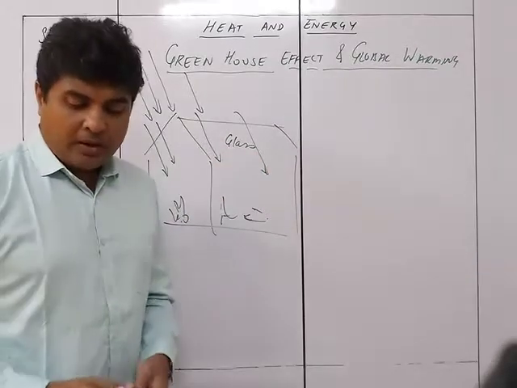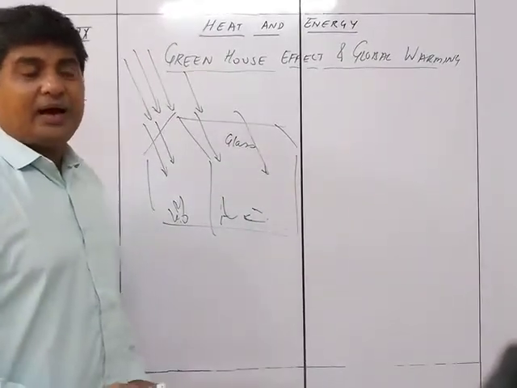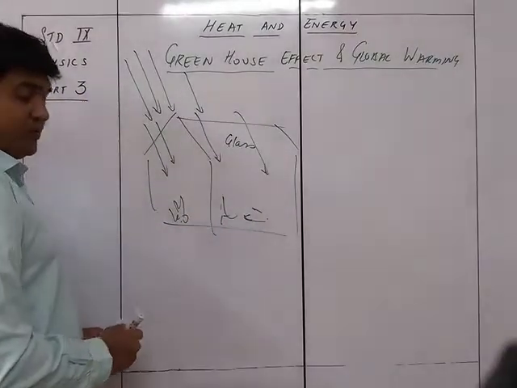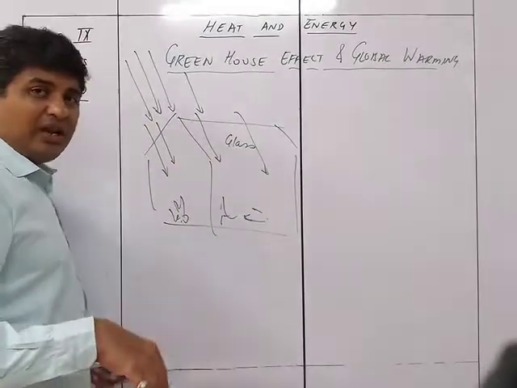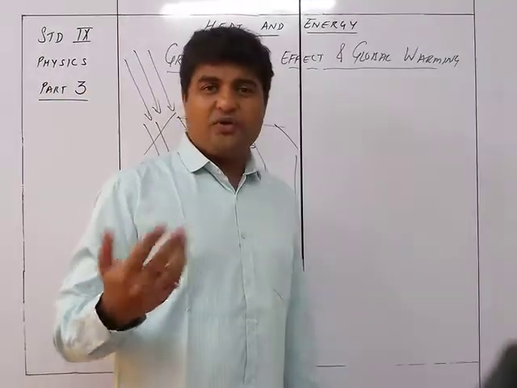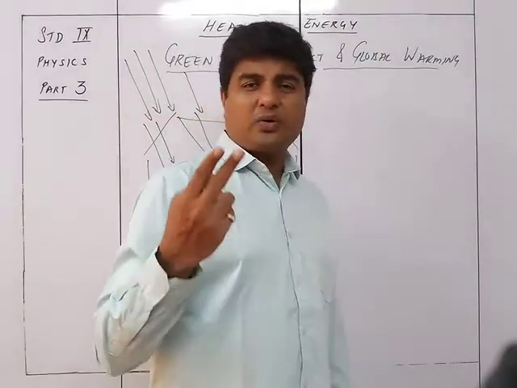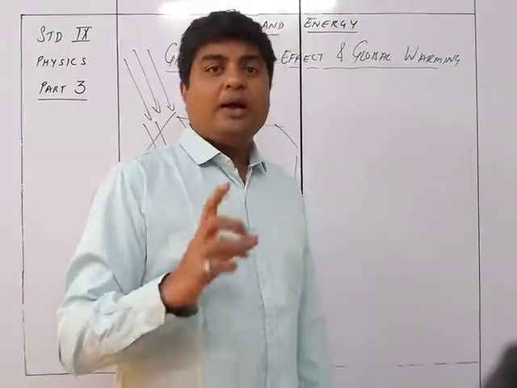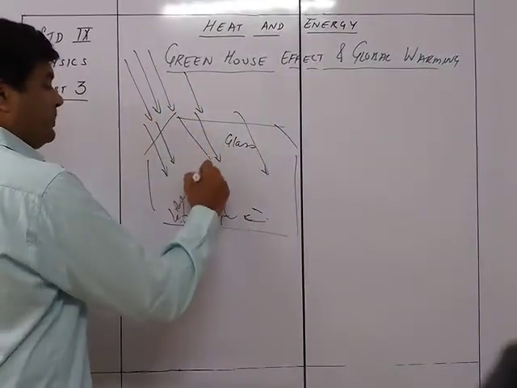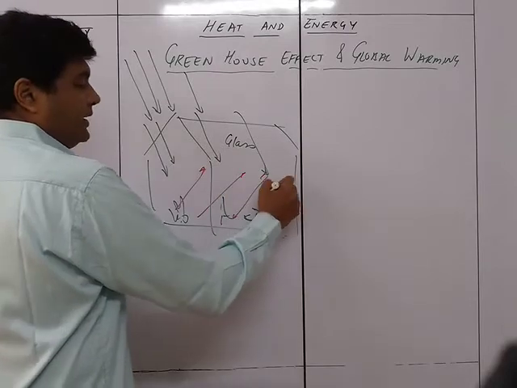But when they reach the ground surface, they are partially absorbed and partially reflected. In fact, only about 20% is absorbed. The remaining 80% is reflected back into the atmosphere.